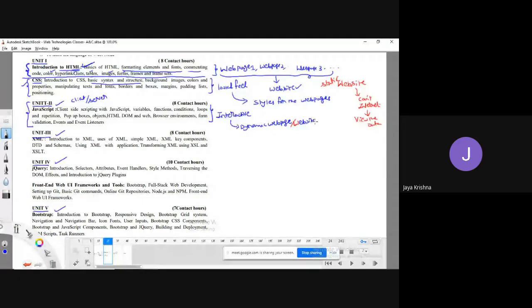Whereas a dynamic web page is a website where we can interact with the system, where we can interact with the web page or website, so that we can view the data as well as we can get the response from the website.